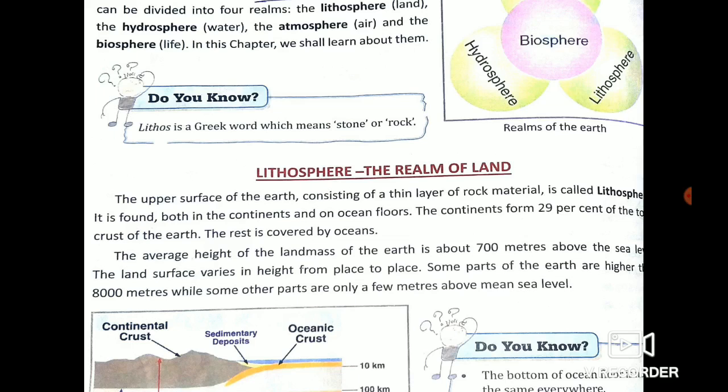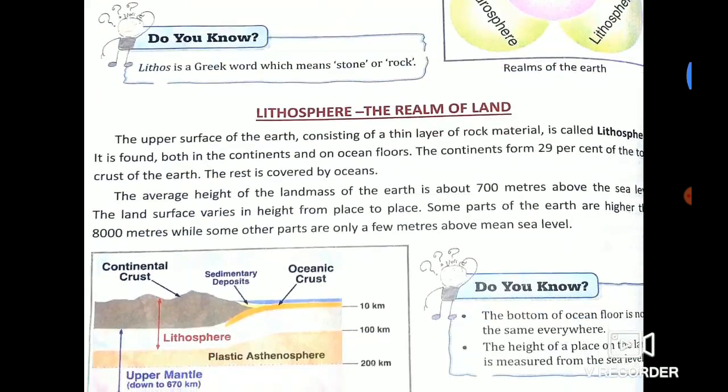But what percentage of lithosphere or rocks is found on continents? 29%. And the rest part is covered by oceans. The average height of the land mass of the earth is about 700 meters above sea level. Let me show you this.